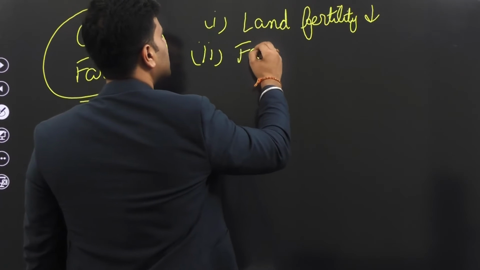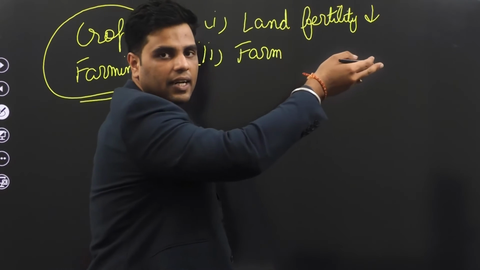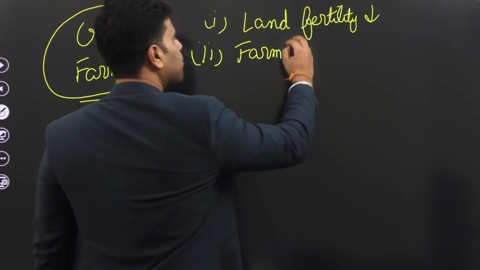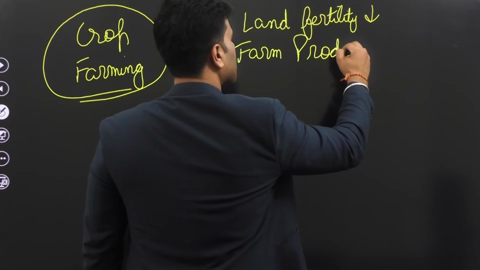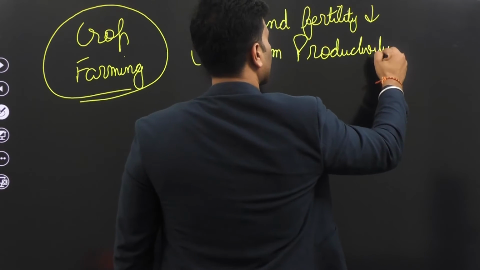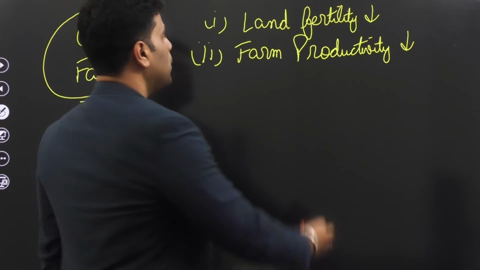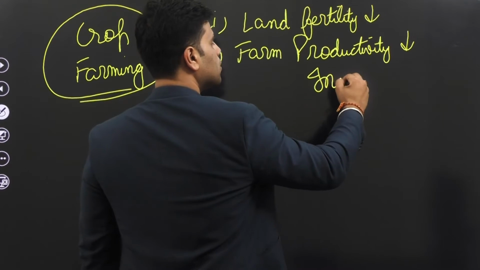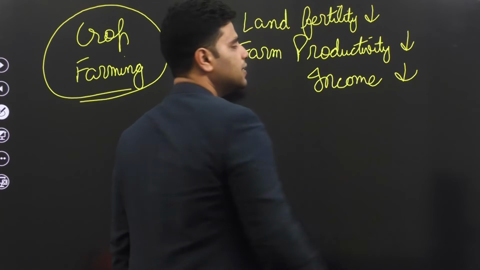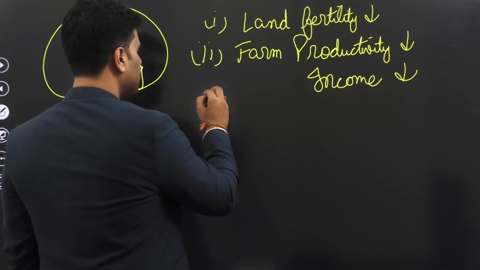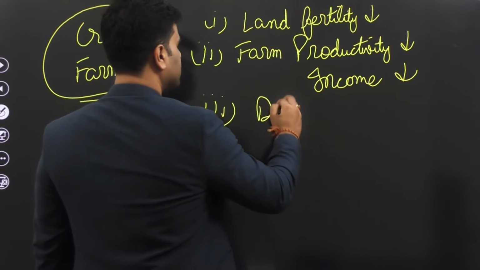Farm productivity is declining because of this, because of decline in land fertility, because of overuse of fertilizers and pesticides. Well, farm productivity is declining. And when farm productivity declines, well, farm income also declines. Make sense? On top of that, farmers are facing this huge debt crisis.